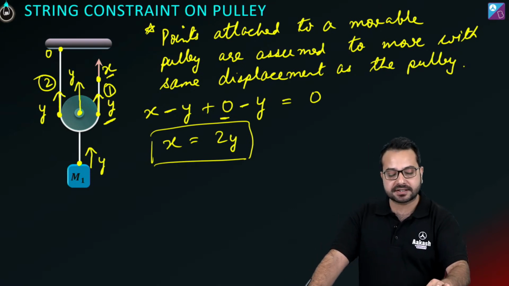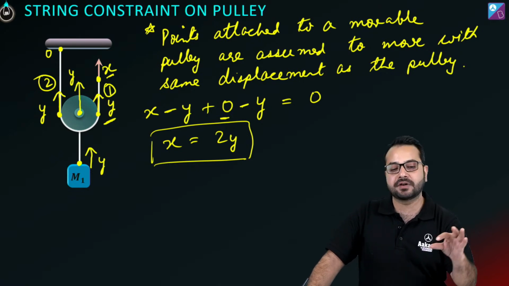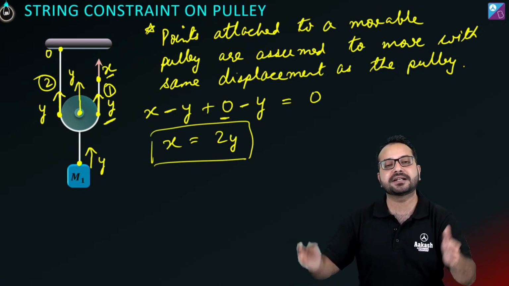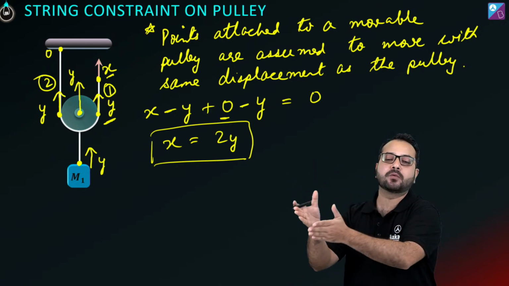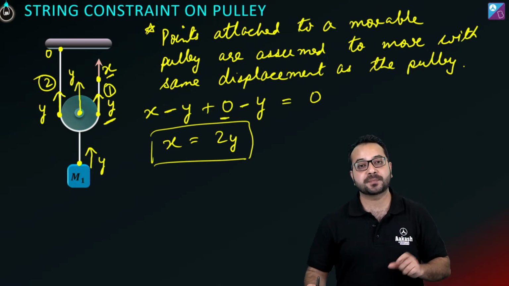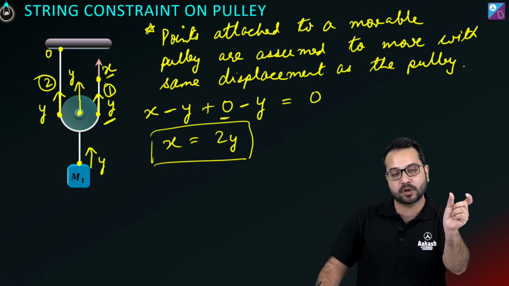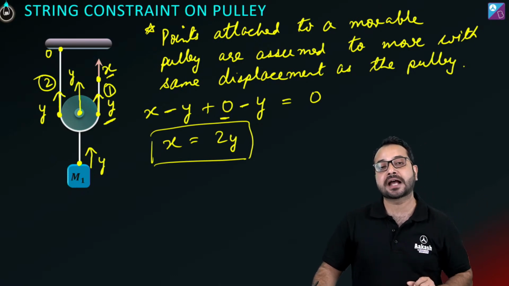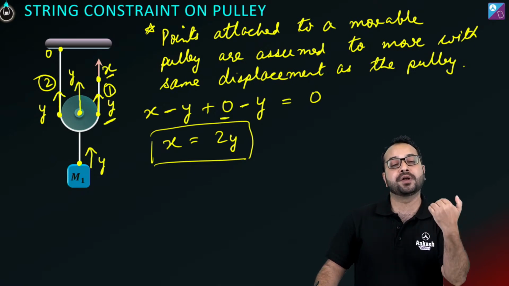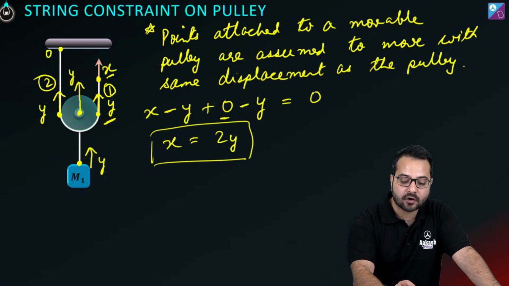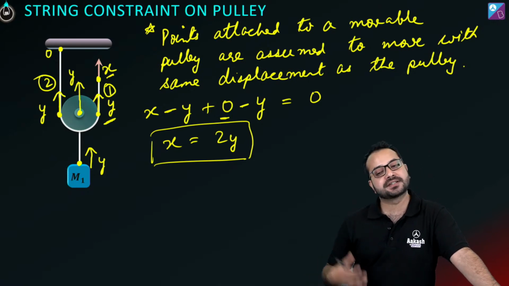Okay, so what we have done is, we have taken the individual segments, written the change in length of each, added them up and made it equal to 0. That's it. And there is one assumption. Fixed pulley के case में, the points which are attached to the pulley, they are fixed. In case of movable pulley, the points which are attached to the pulley move with the same displacement as the pulley. तो मुझे x और y का रिलेशनशिप समझ में आ गया.